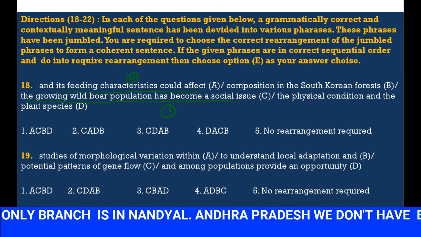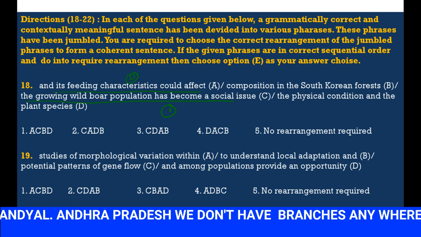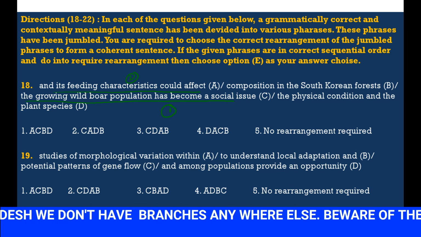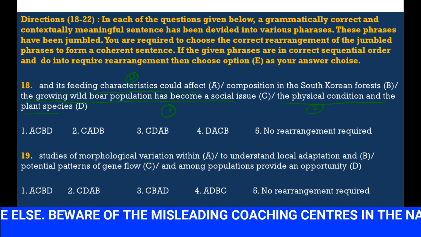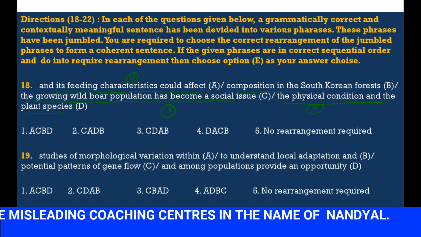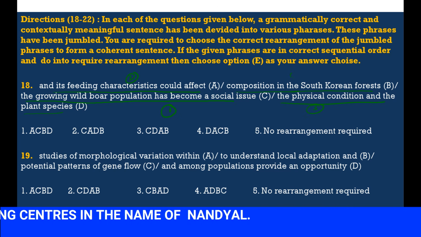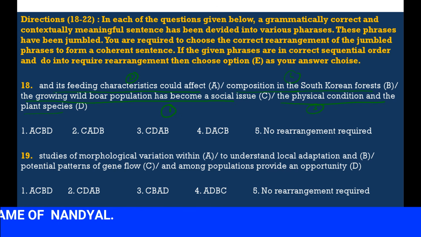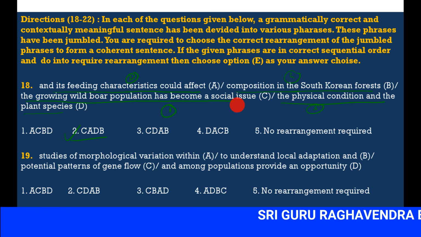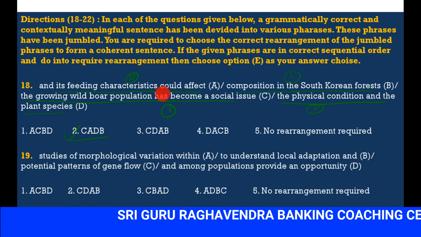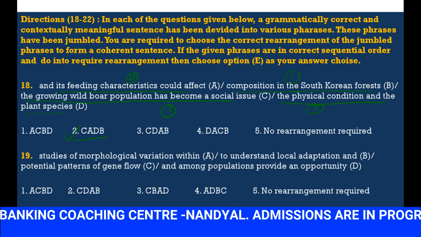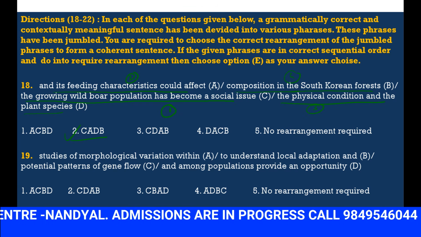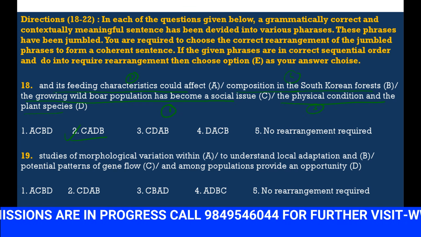The growing wild boar population has become a social issue and its feeding characteristics could affect the physical condition and the plant species composition. This is all occurring in which country? South Korean forest. So the arrangement will be CADB.